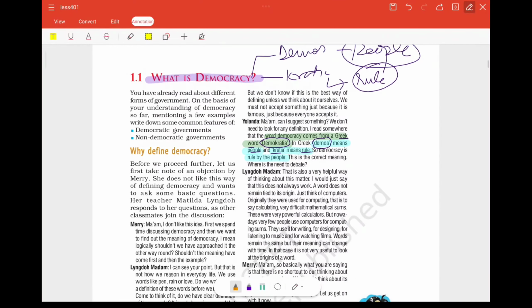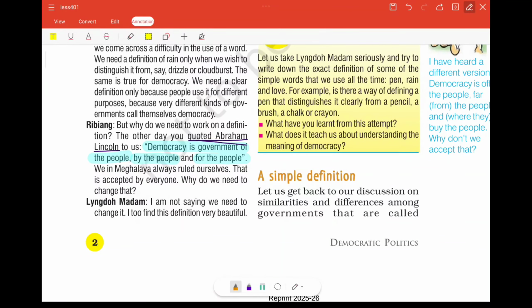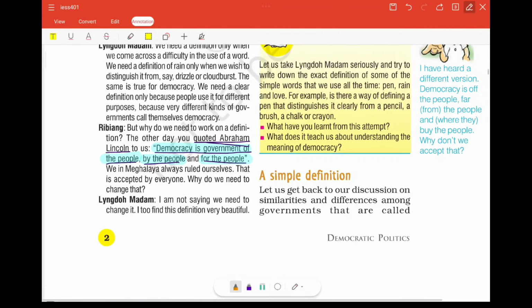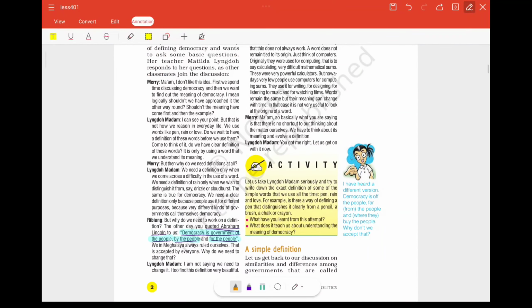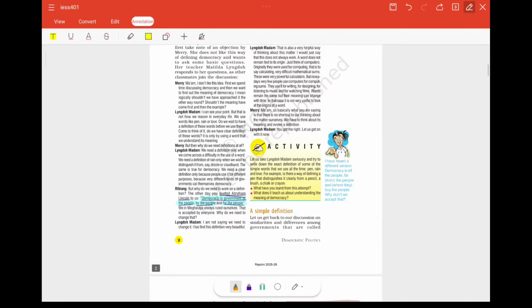Now we have a very important thing here, which is a quote of Abraham Lincoln on democracy. He said that democracy is government of the people, by the people, and for the people. Abraham Lincoln was a former president of the United States of America. I hope this introduction, that what is democracy, is clear.